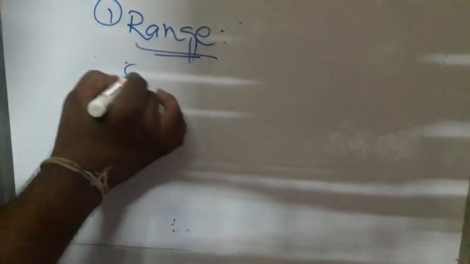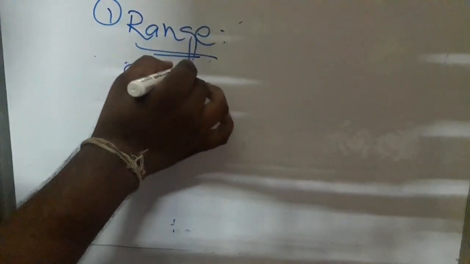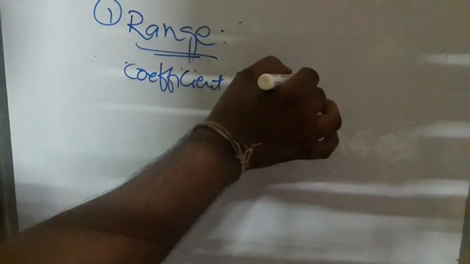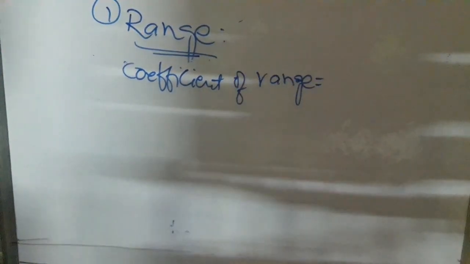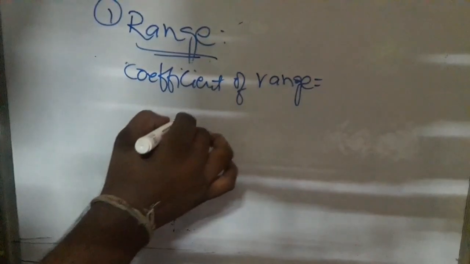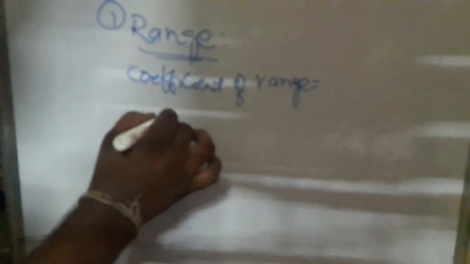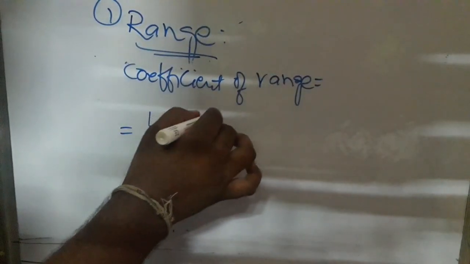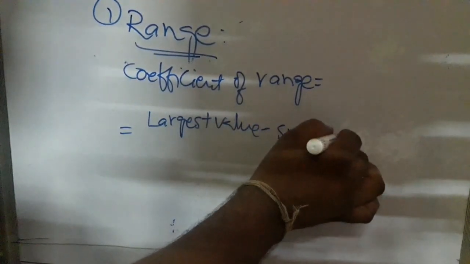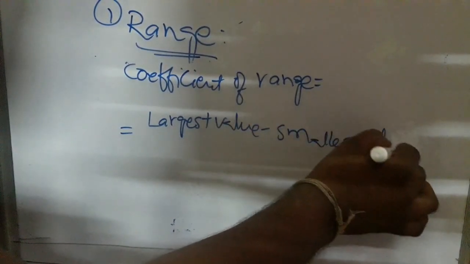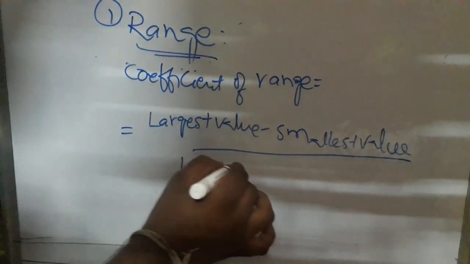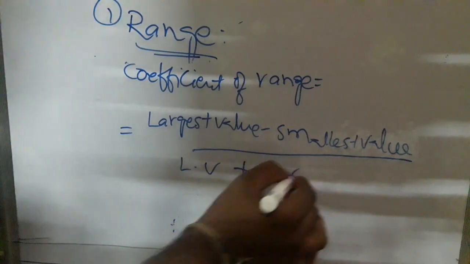Here the formula to find out the coefficient of range is largest value minus smallest value, divided by largest value plus smallest value.